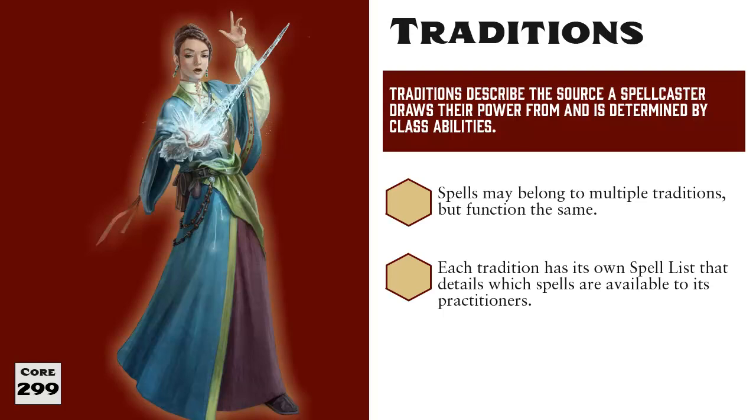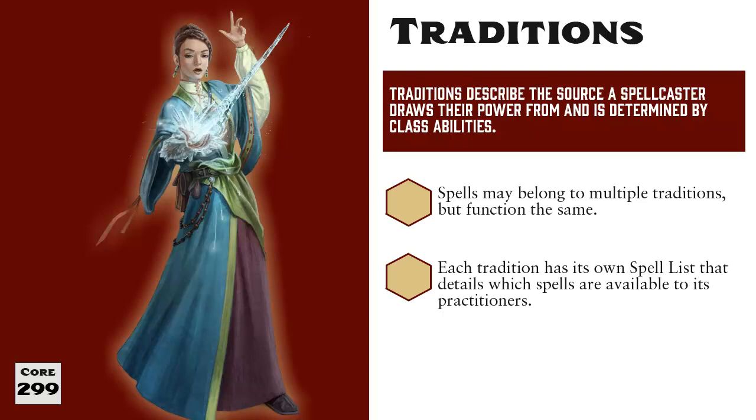A character who has the Arcane Spellcasting class ability is able to cast spells from the Arcane Tradition's spell list, and only spells found on that list unless they gain access to another tradition, such as with multi-class archetypes.